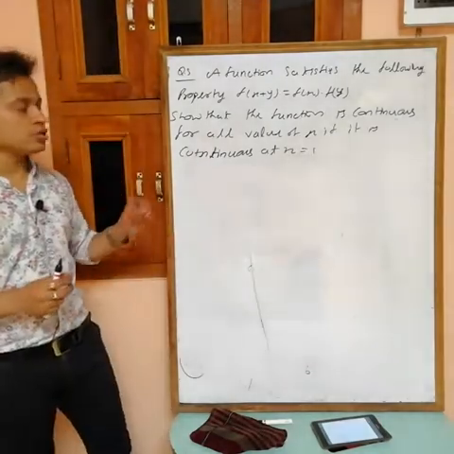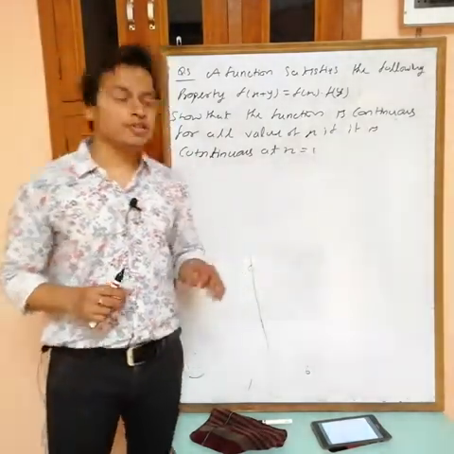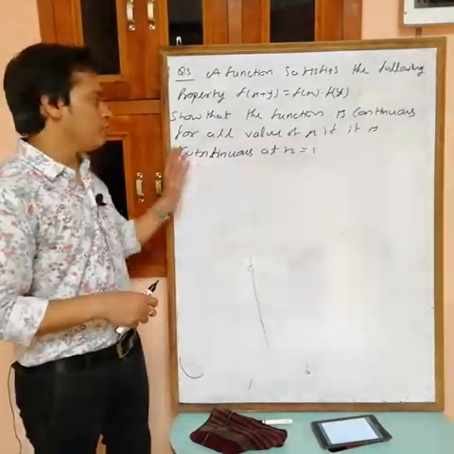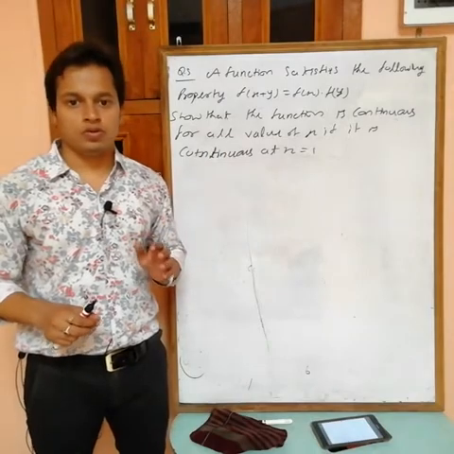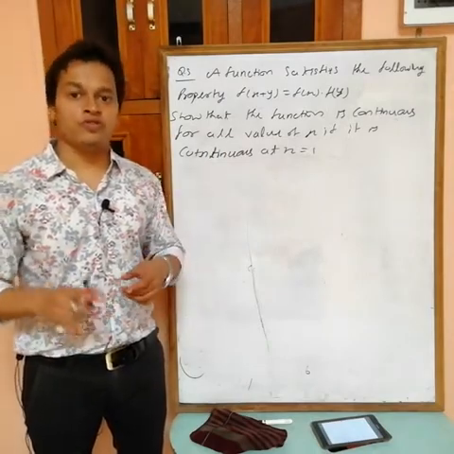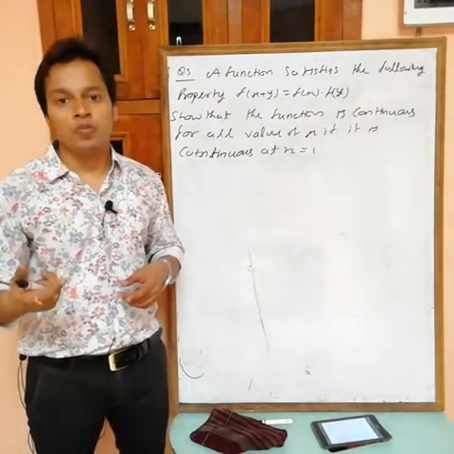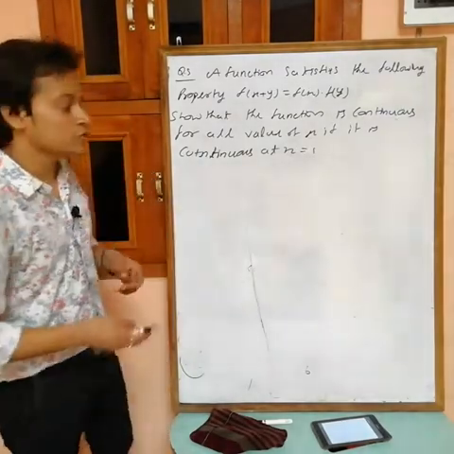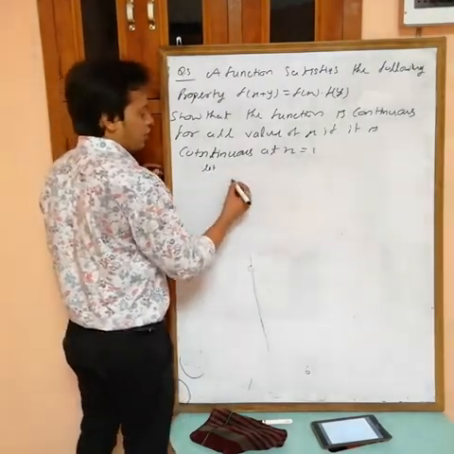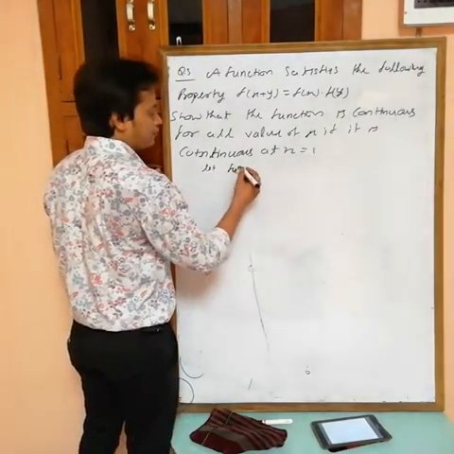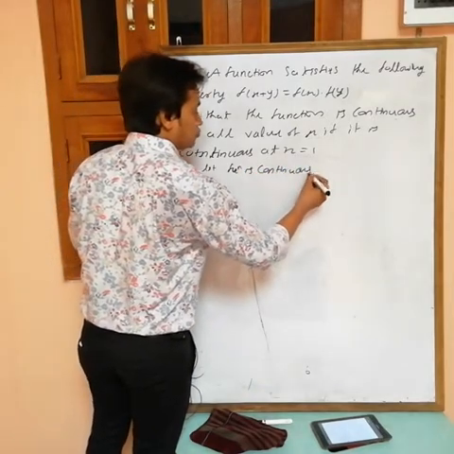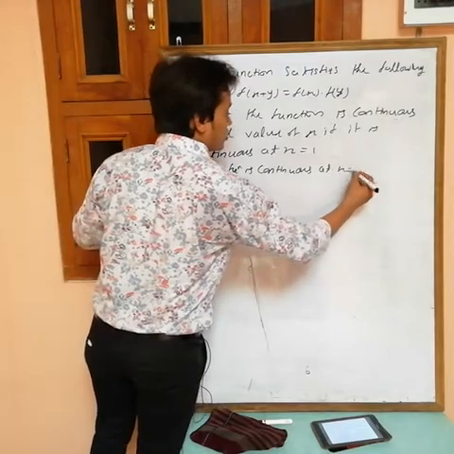Now we have to prove that this function is continuous for any value of x if this is continuous at x equals 1. First I have to assume that the function is continuous at x equals 1. Now from that you will get something, and by using that something we have to prove that the function is also continuous at every point if this is continuous at x equals 1. Okay, now see, let the function be continuous at x equals 1.